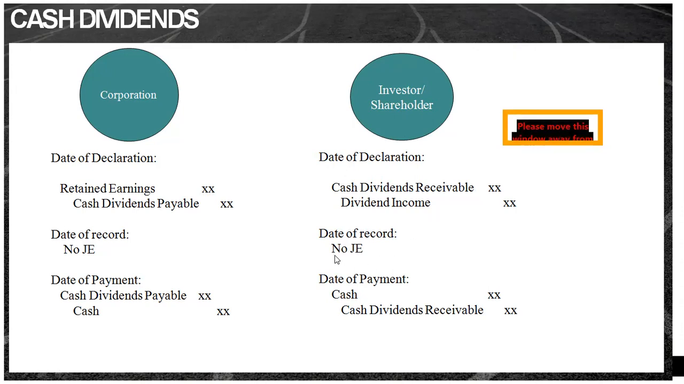So, ang date of record, wala rin tayong journal entry kasi di ba magkaantay lang naman tayo na mapasama doon sa listahan kung sino ang entitled to receive the dividends on the date of payment. And then lastly, yung date of payment natin, of course, makaka-receive na tayo ng cash and we have to recognize our cash dividends receivable. So again, we are accounting here in the point of view of the investor or the shareholder.